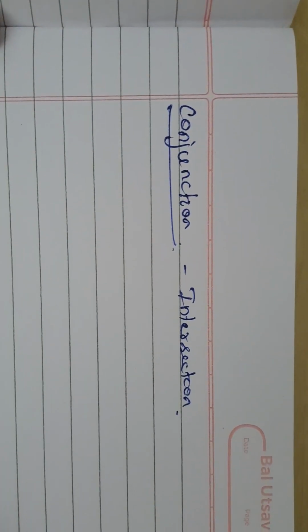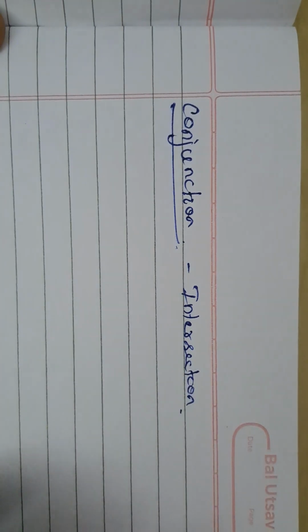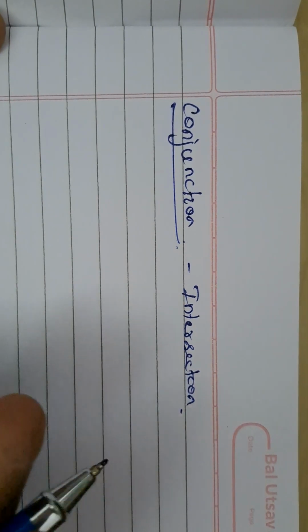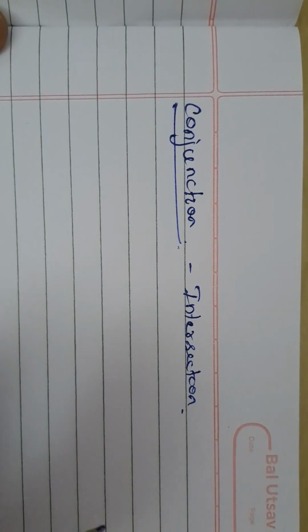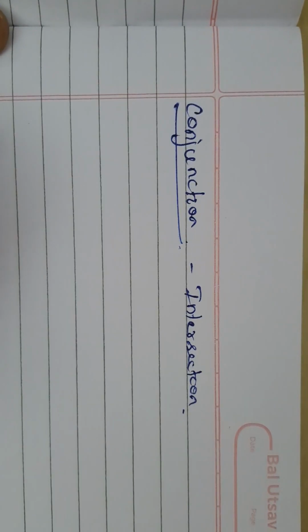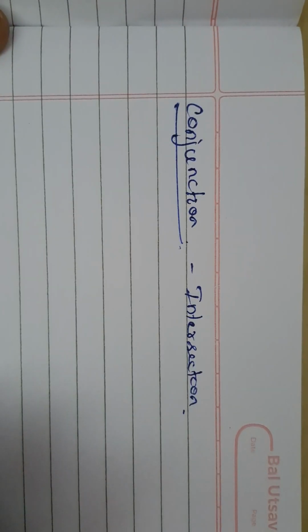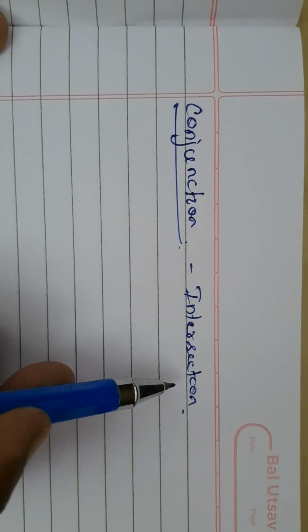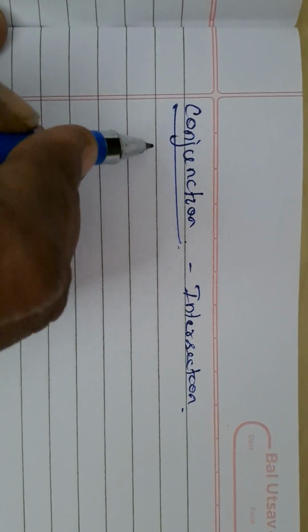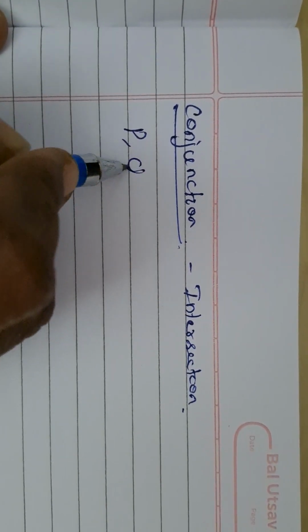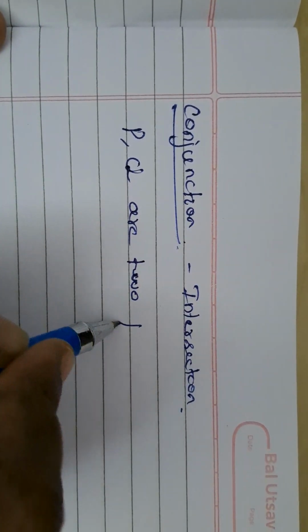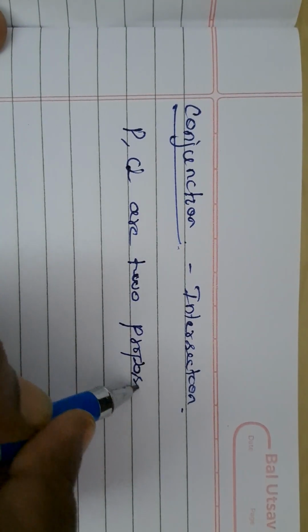What is conjunction? You can take this as intersection in our set theory concepts. Suppose A and B are two sets, then the intersection of A and B is another set which contains the elements which must be in both A and B. So here P and Q are two propositions.